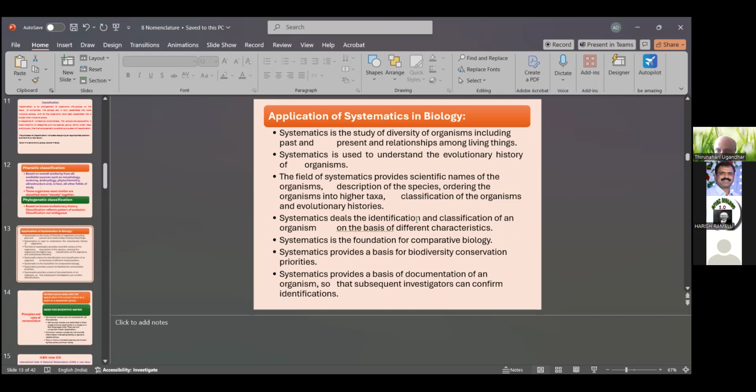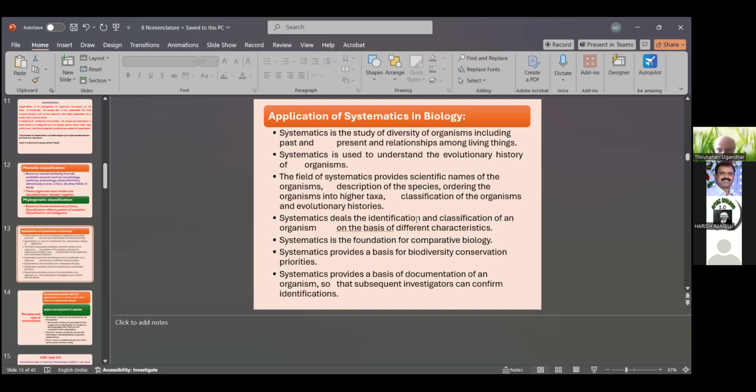The effects of systematics are that it provides scientific names of organisms, the description of species, the ordering of organisms from higher to lower, the classification of organisms, and evolutionary histories. Higher to lower means primitive organisms are classified first, then advanced ones. Here it goes from advanced to primitive. Systematics is the foundation for comparative biology. Systematics provides a basis for biodiversity and conservation priorities.